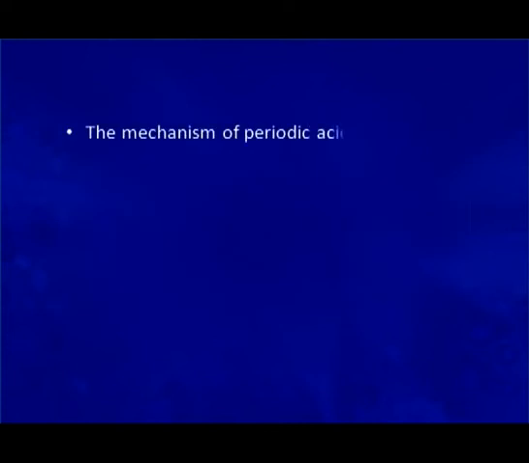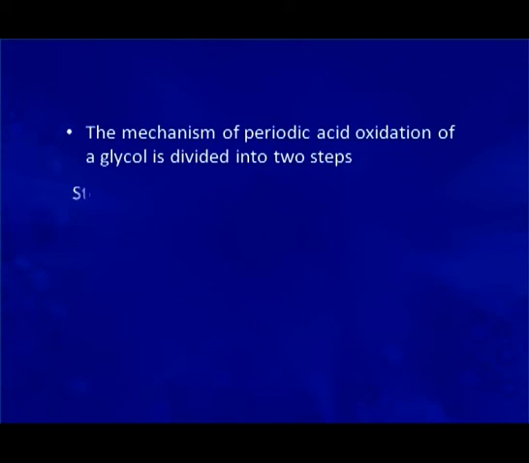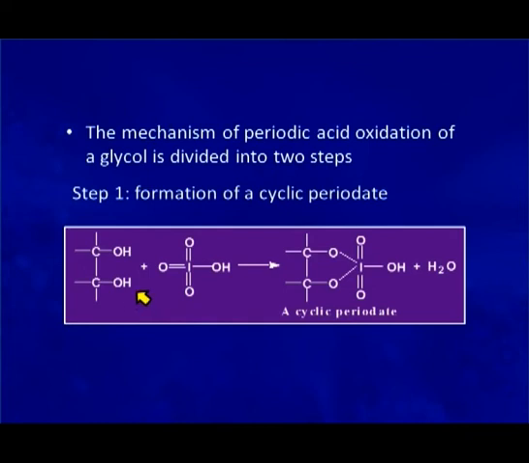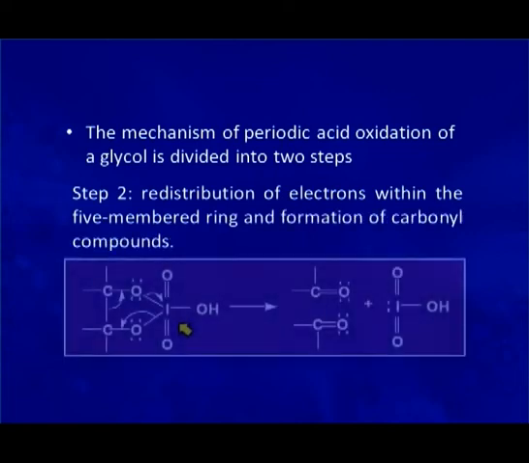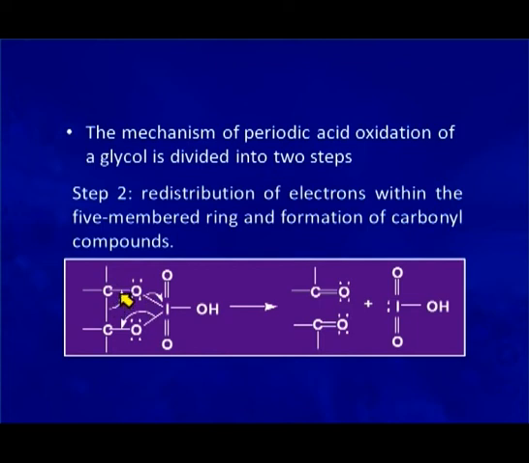The mechanism of periodic acid oxidation of glycol is divided into 2 steps. In the first step, there is formation of a cyclic periodate. Periodic acid reacts with the glycol and forms a cyclic periodate, and in the second step, redistribution of the electrons within the 5-membered ring takes place, which results in the breaking of this carbon-carbon bond and formation of 2 aldehydic groups here, or 2 aldehydic compounds here.